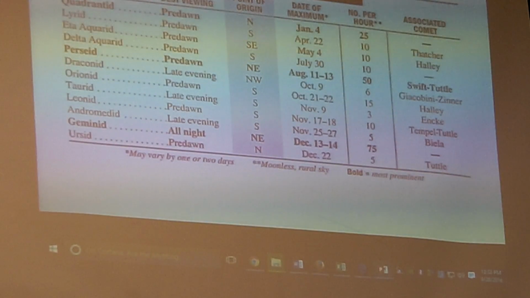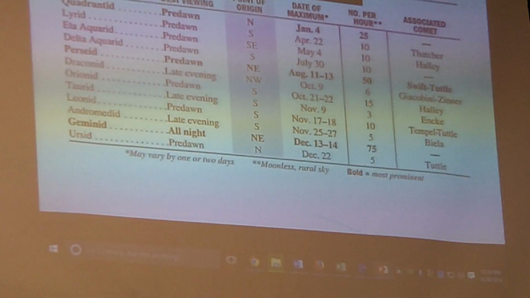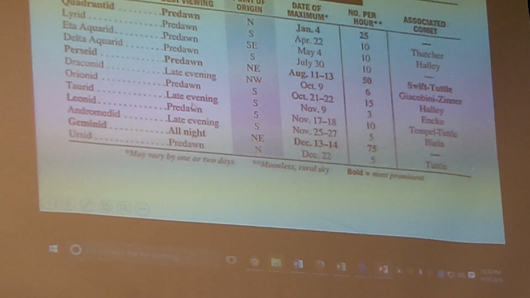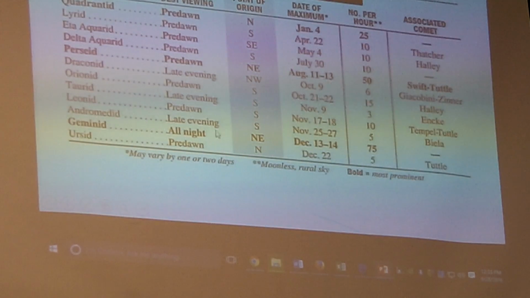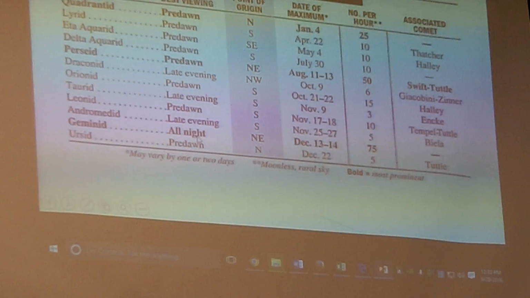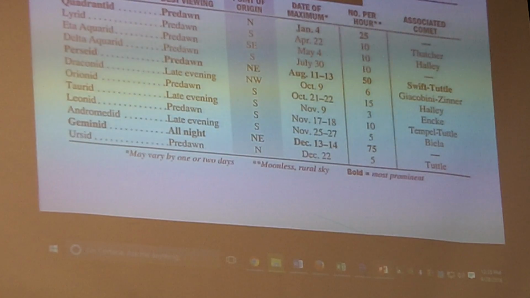You get one every hour or so on any night. I saw one. I was like, oh, that's the first time. So, late evening, about what time? Well, this is the best viewing, but it actually goes all day and all night. You can't see them in the day. Right. But it'll go all night, and even a day before and after, because it takes a while for the Earth to get through all that dust.